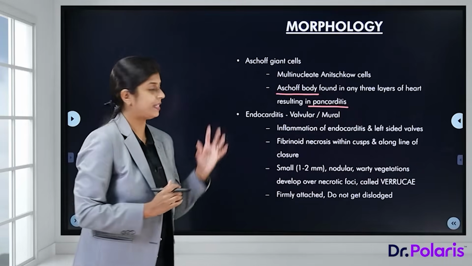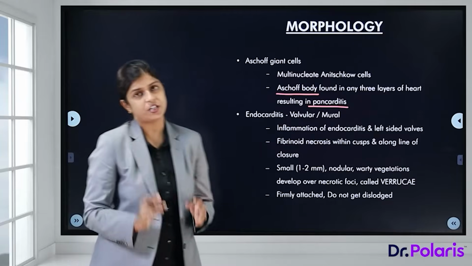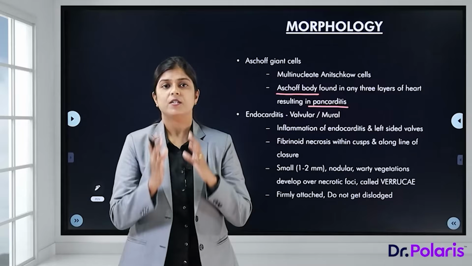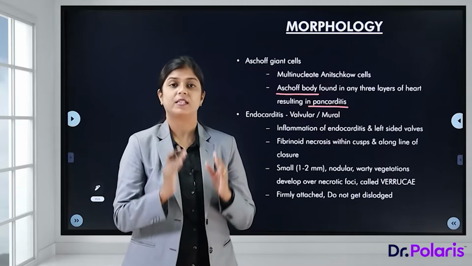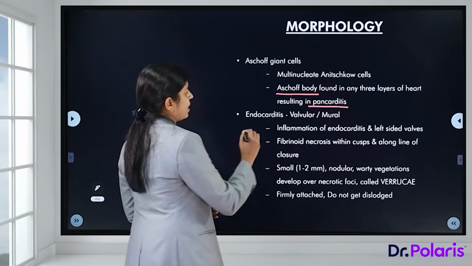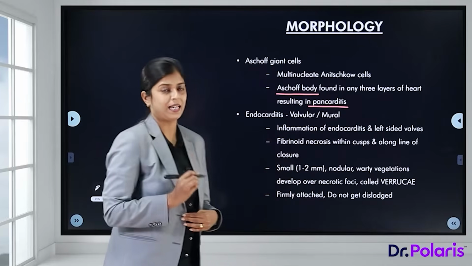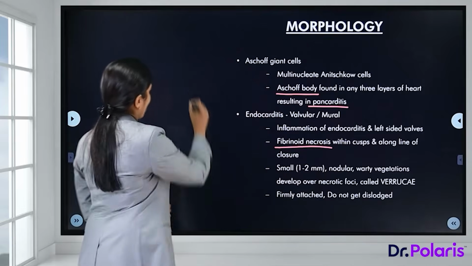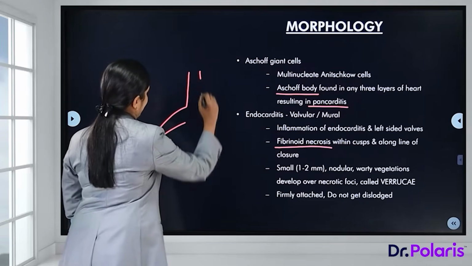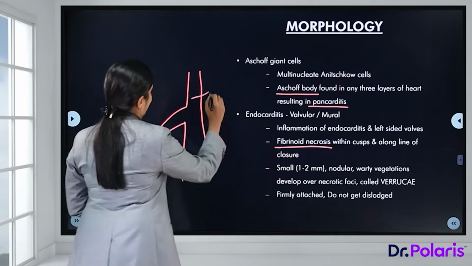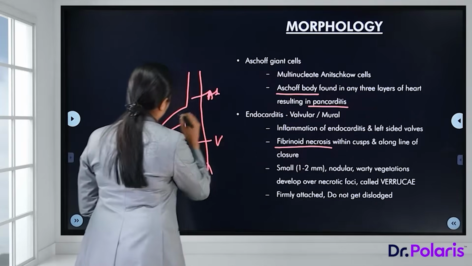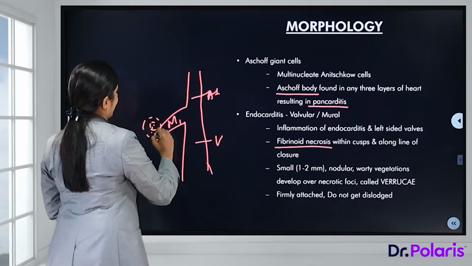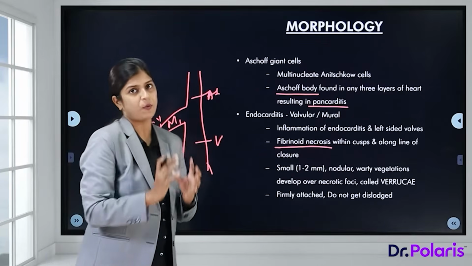Now let us see what the lesions are in endocarditis. The lesions can involve either the valves or the myocardium. The most commonly involved valve is the mitral valve, the left-sided valve. So there is inflammation of the endocardium and the left-sided valves, and what we see in the valves is fibrinoid necrosis. Now if this is the atrium and the ventricle, and this is the mitral valve, what we see is just some amount of fibrinoid necrosis and inflammatory cells.